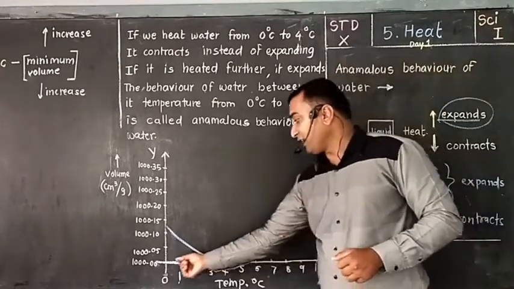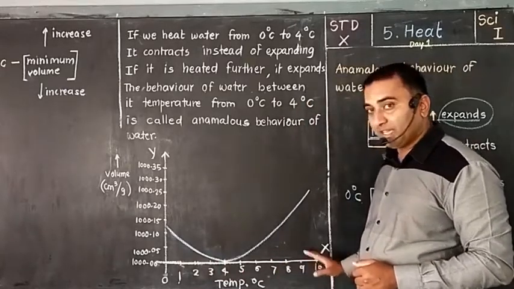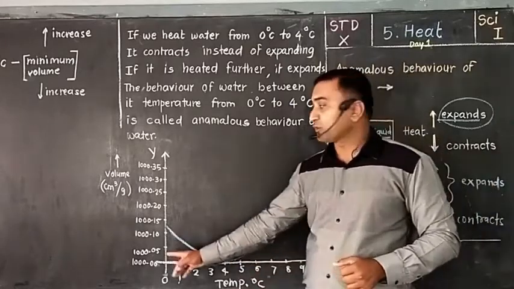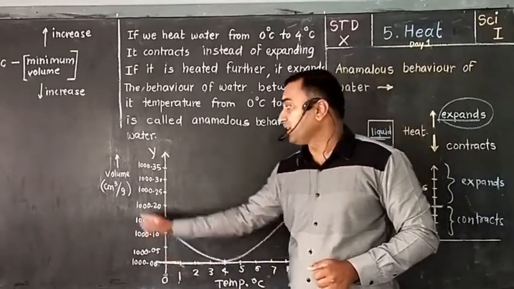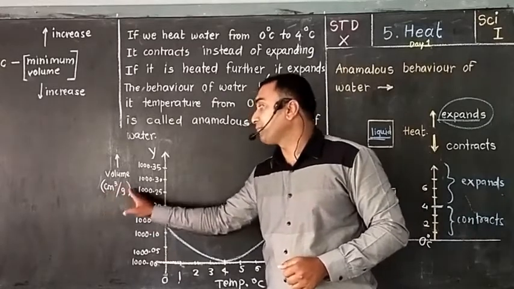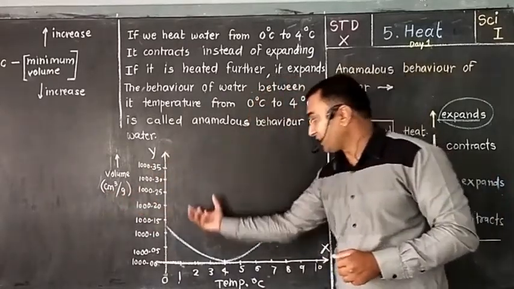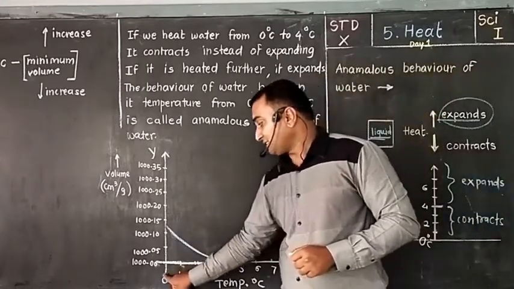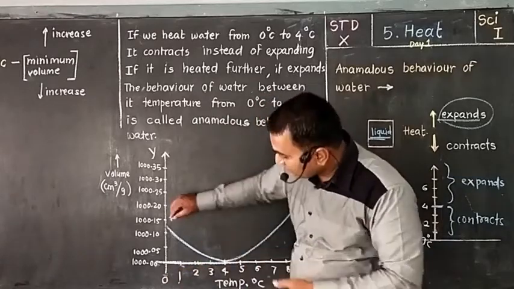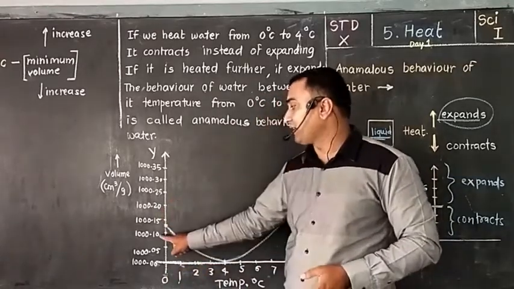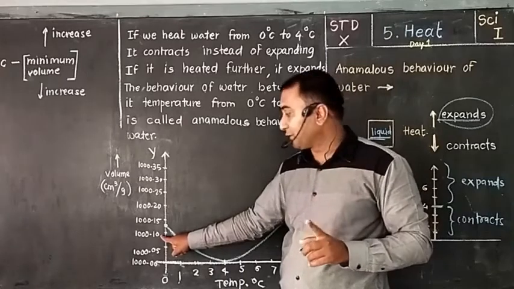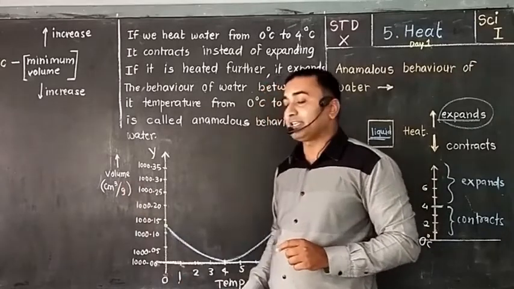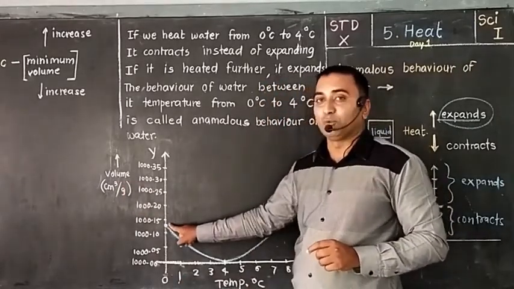If we plot the graph, on the x-axis we show the temperature in degrees Celsius and we show the volume of the water in cubic centimeter per gram. Then we get such a graph. I am explaining the graph now. Water is at 0 degrees Celsius. At that time, what was its volume? It is between 1000.10 and 1000.15 cubic centimeter per gram.